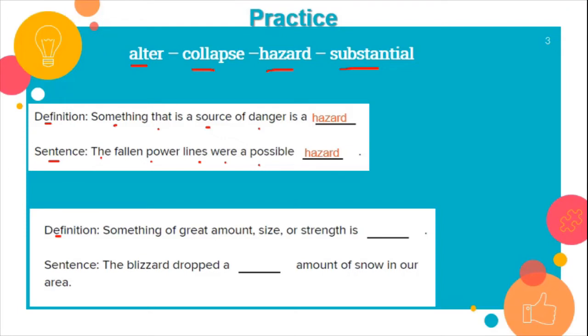Second one, I have a definition: something of great amount or size or strength. What do we call it? This one is substantial, correct. For example, the blizzard dropped a what amount of snow in our area? It dropped a substantial amount of snow in our area.